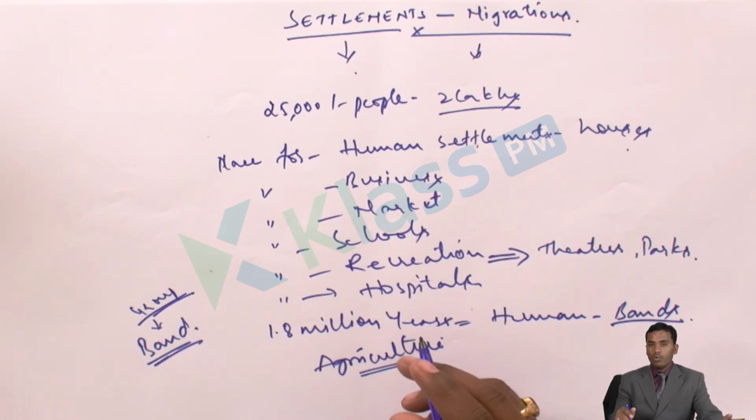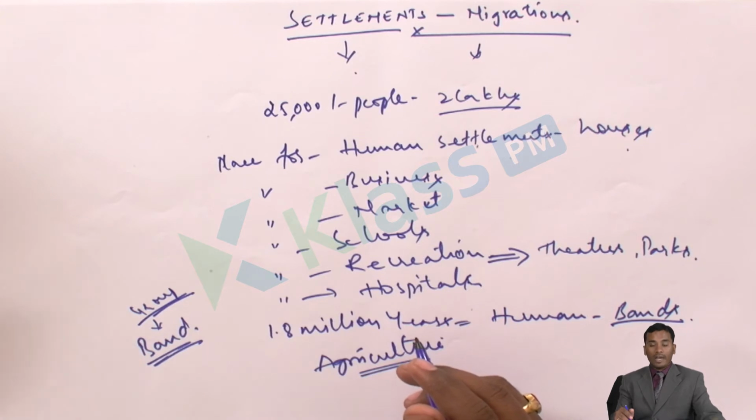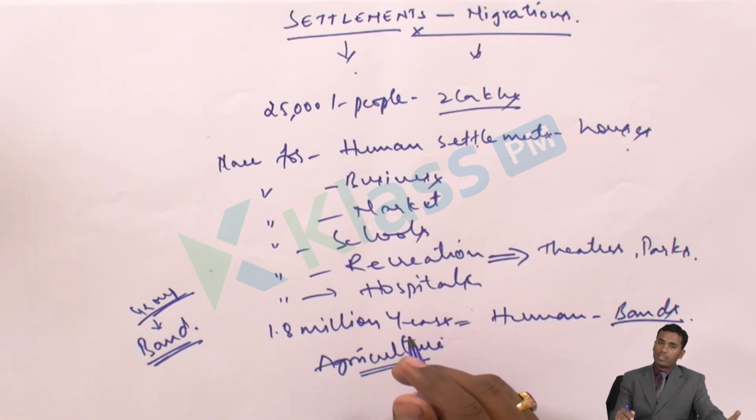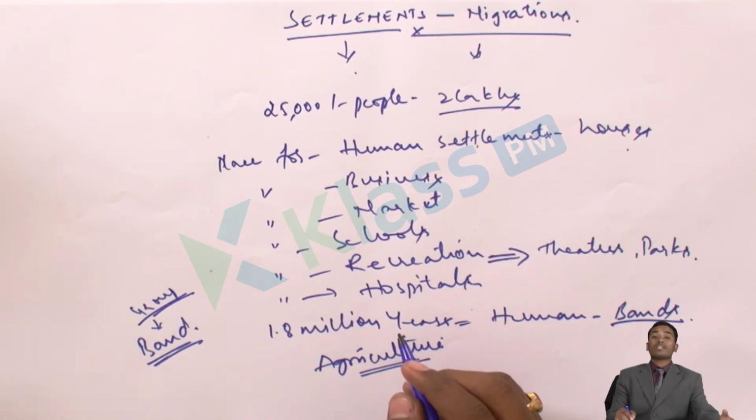I have a friend who purely belongs to a rural area, but for the sake of his education during our childhood, our school days, their entire family moved to our town where we had a school. In their village they don't have a school. The father used to move between the village and this town for agricultural activities, because the livelihood is in the village, but the education of their children is in town, so they shifted. Likewise, even I shifted from my village to Hyderabad town for the sake of my education. So these we call migrants.